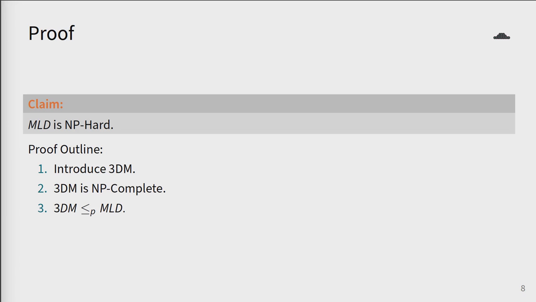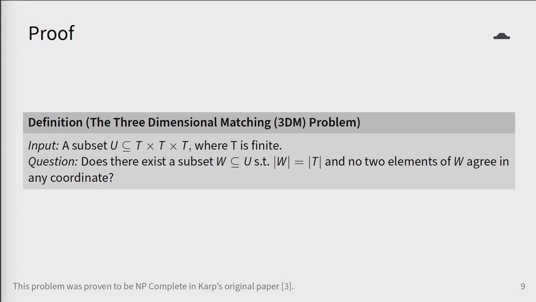But since reduction is transitive, if we can reduce an already NP-complete problem to MLT, then we're done. So the outline of the proof is to introduce a new problem called 3DM, assert that 3DM is NP-complete, and then reduce this problem to MLT. We define the three-dimensional matching problem as follows.